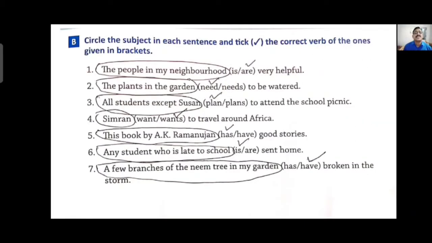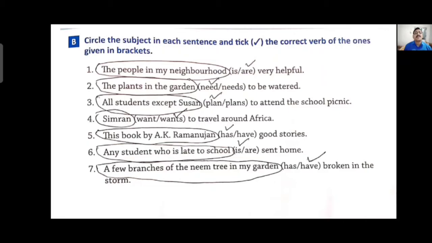B. Circle the subject in each sentence and tick the correct verb of the one given below. Here both the options are given. You have to find out the correct option and tick it. Means verb you have to tick. Circle, you have to put a circle around the subject.